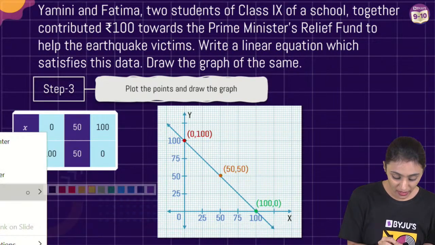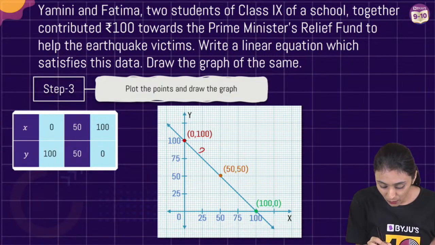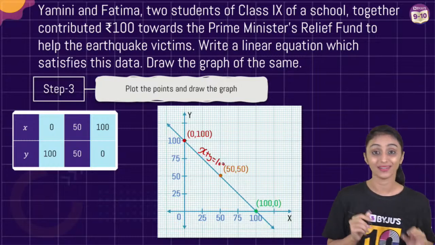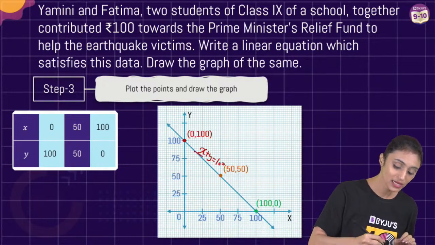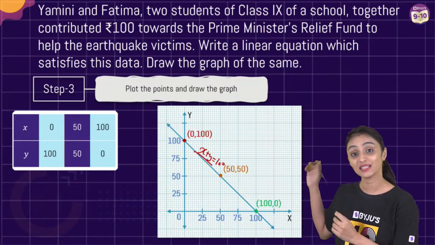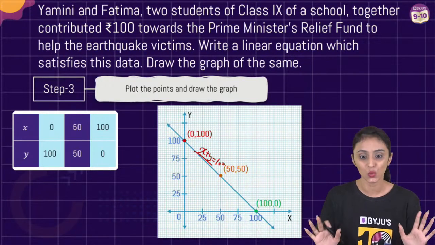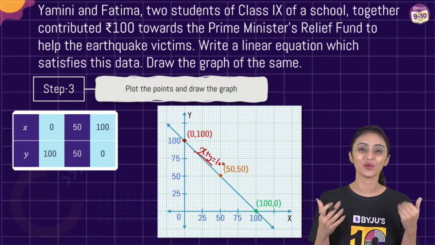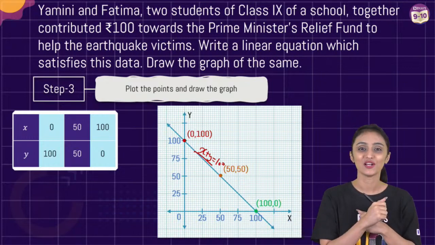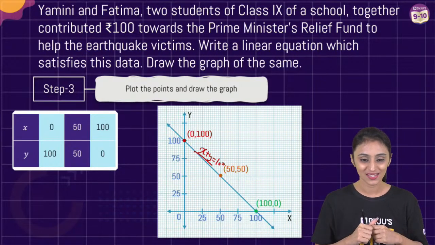And always write the equation on this. So the equation was X plus Y equals 100. This is important. See these small things that I'm telling you, please note them down somewhere. These are very important, where we generally lose marks. And then at the end we feel, oh, I knew the entire question. Why did I lose half a mark here? Why is 1 mark deducted here?